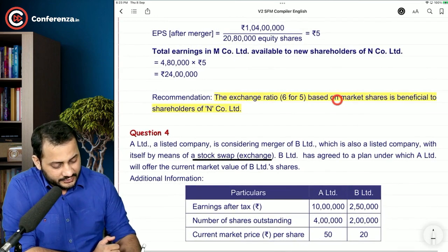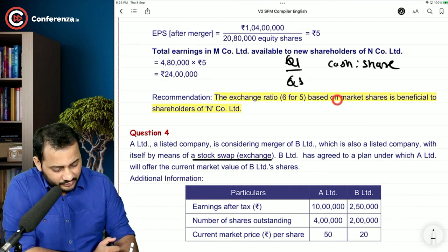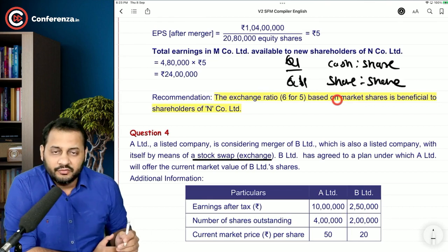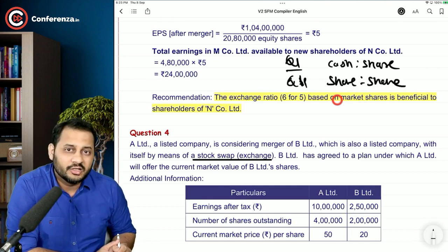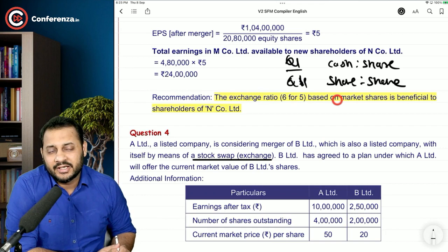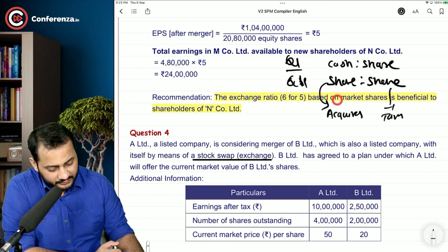There were two methods: cash to share, that was question number 1, and this is question number 4, share to share. We bought shares of the other company in question number 1 as against cash. But now we are giving them shares as against shares. So this share will be of acquirer for target.